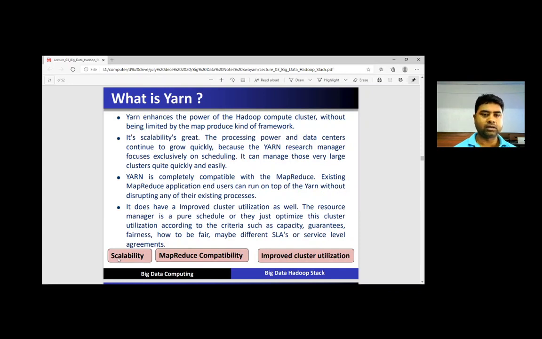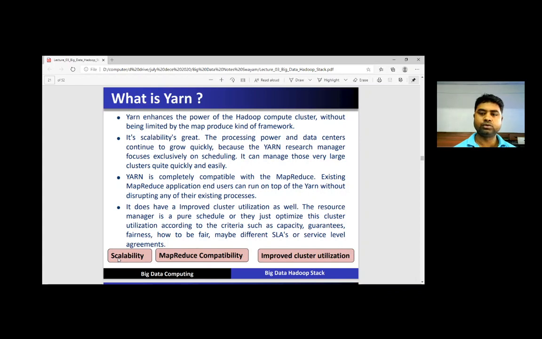Now, what is Yarn? Yarn is known as Yet Another Resource Negotiator, and it enhances the power of the Hadoop compute cluster without being limited by the MapReduce kind of framework. Its scalability is great, as the processing power and data center continue to grow quickly, because the Yarn resource manager focuses exclusively on scheduling.